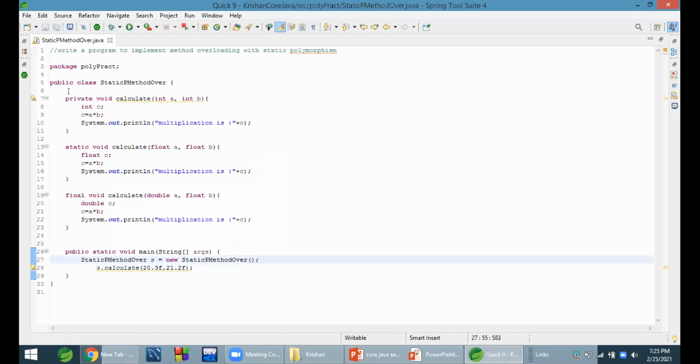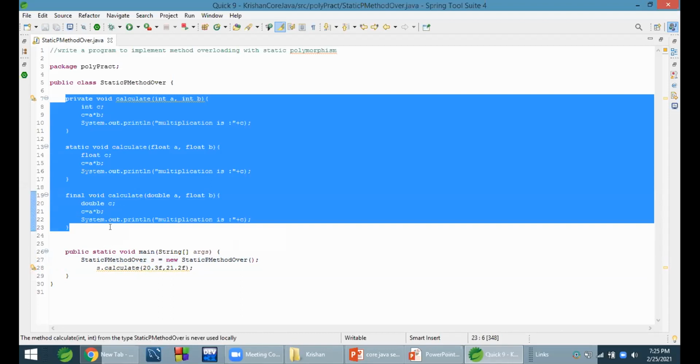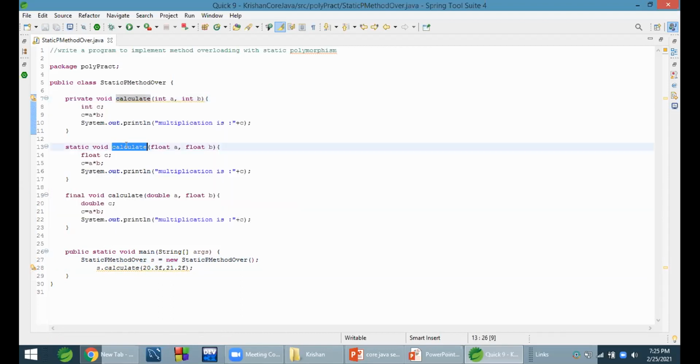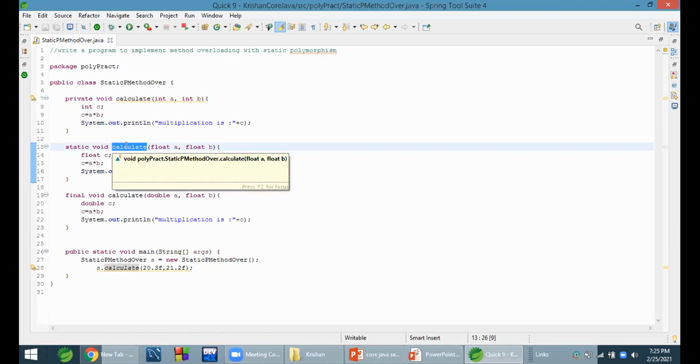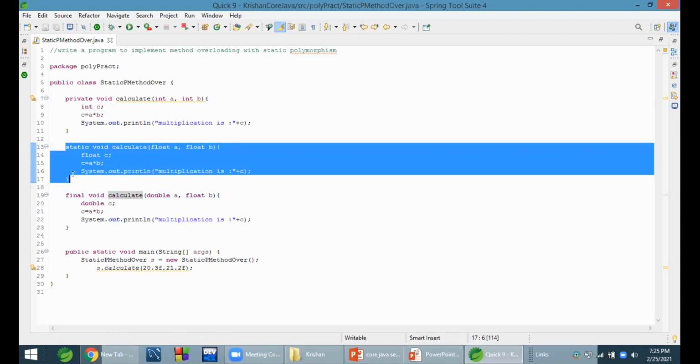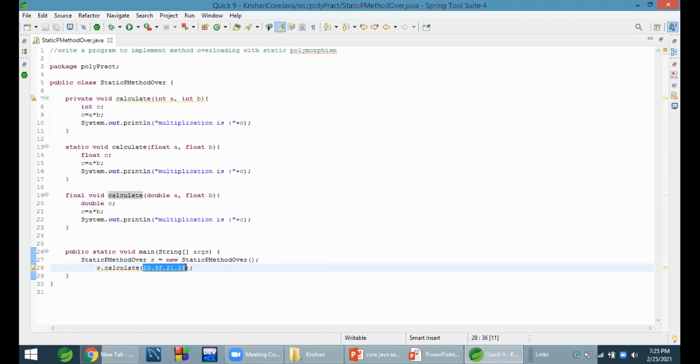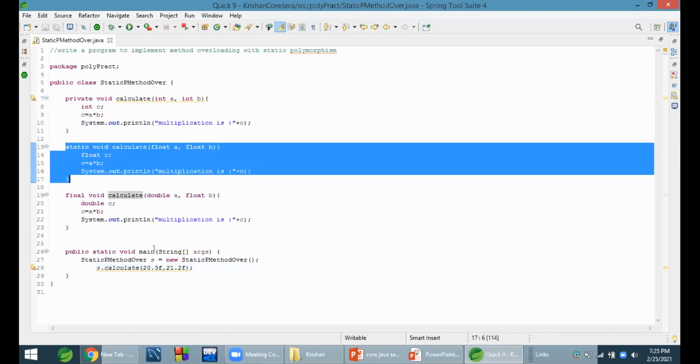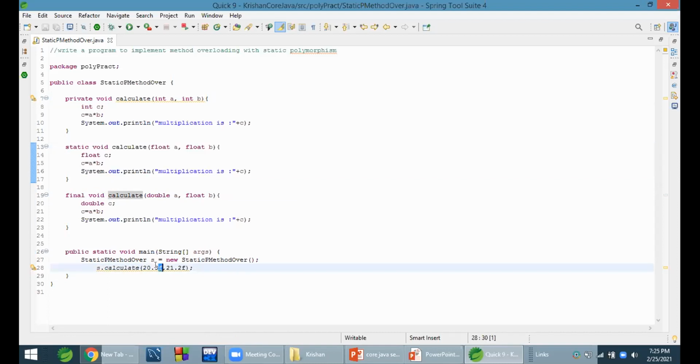Okay, so this is method overloading. Here what we are doing, we are writing one method called calculate, and parameters will be different. I want to overload this one calculate method. So I will pass two float values. When I want to call such a method which has two float values, for float we should send f with it.